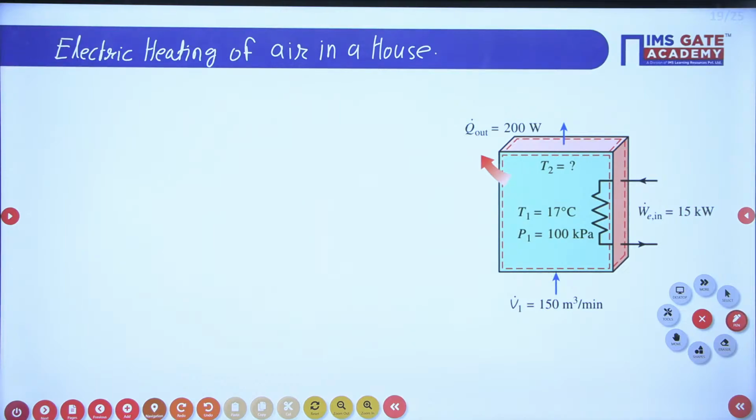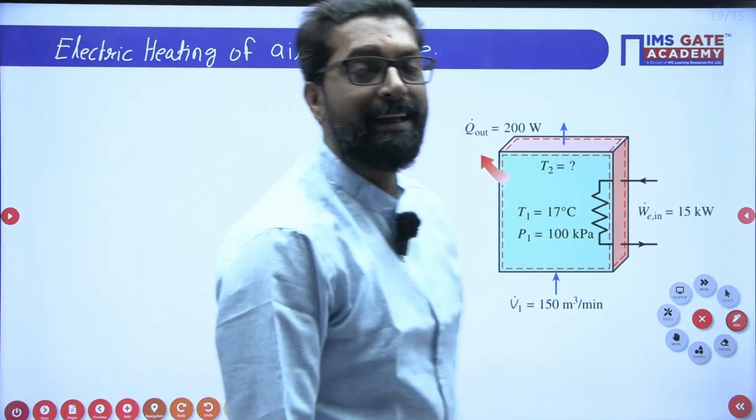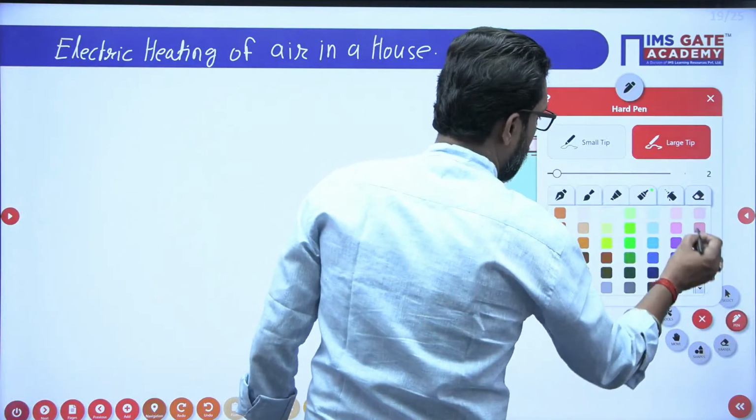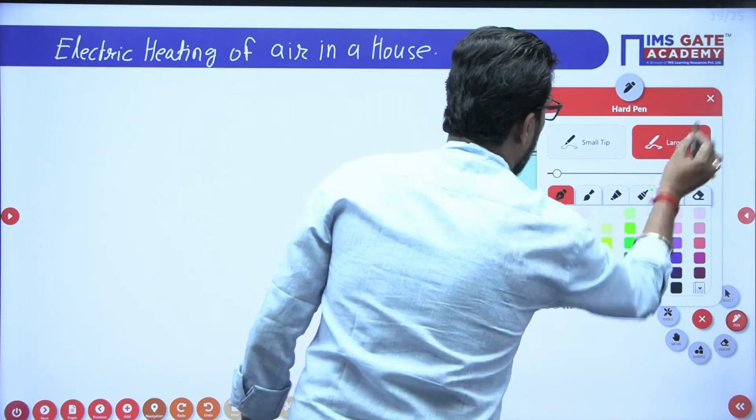Air enters the heating section at 100 kilopascal and 17 degrees centigrade with a volume flow rate of 150 meter cube per minute. If heat is lost from the air in the duct to the surroundings at a rate of 200 watt, determine the exit temperature. So what is that here? Please see this one. What will I do here?